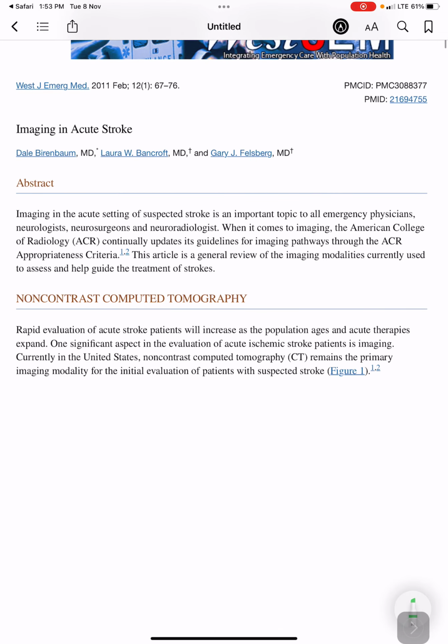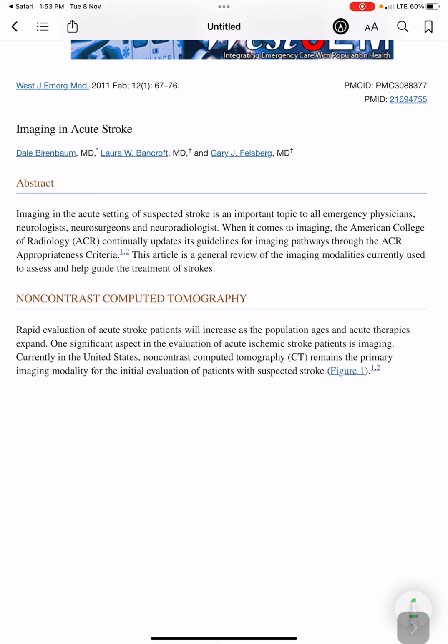Then CT findings in acute stroke. So imaging in the acute setting of suspected stroke is an important topic. When it comes to imaging, the ACR continually updates its guidelines for imaging pathways in the ACR Appropriateness Criteria. This article is a general review of the imaging modalities.